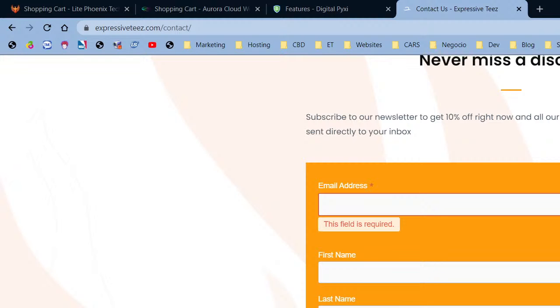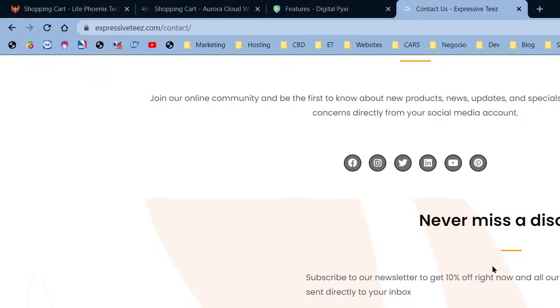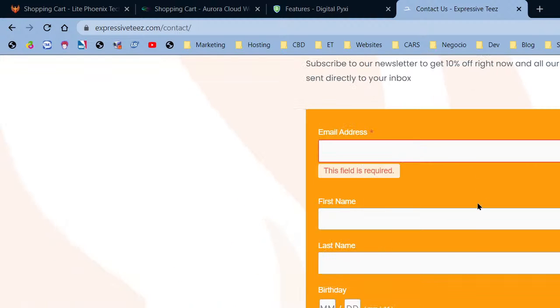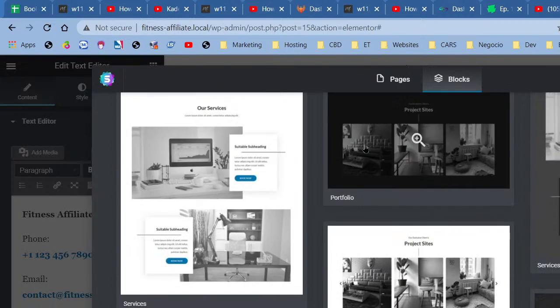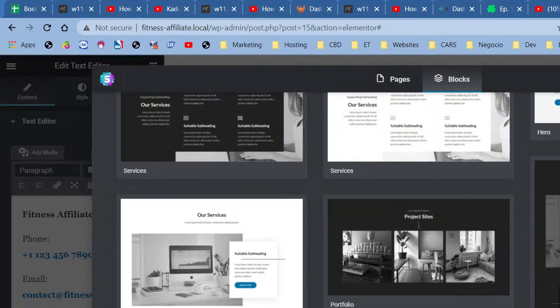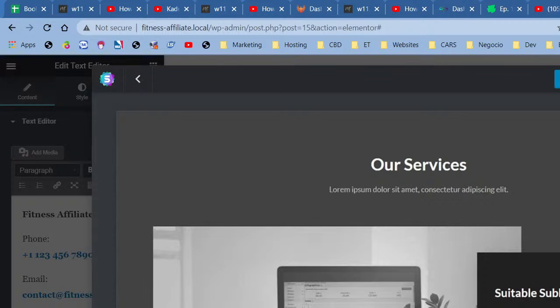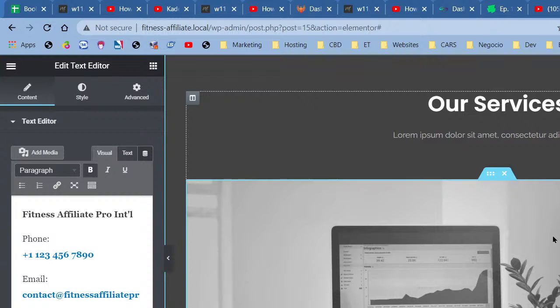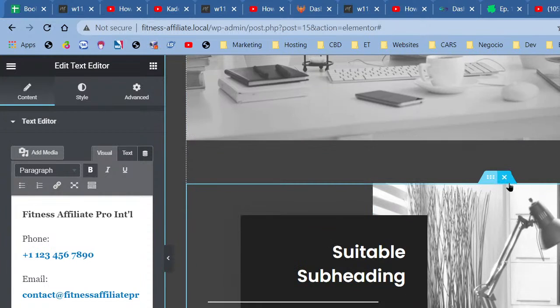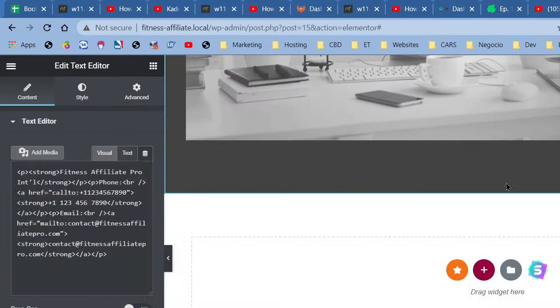All right, so we're going to add a place for a form like this where you can add your email address and you can sign up, right? So what I'm going to do is I'm just going to go ahead and get a block to fill a form like that. And I actually like this one. I'm going to use this one. I'm going to go ahead and import block. All right. Imported. And I only need this section. I don't need this section. So I'll go right here where the X is and I delete it.